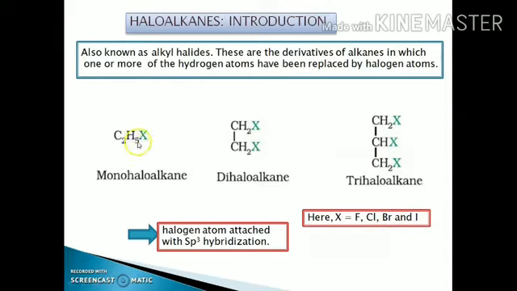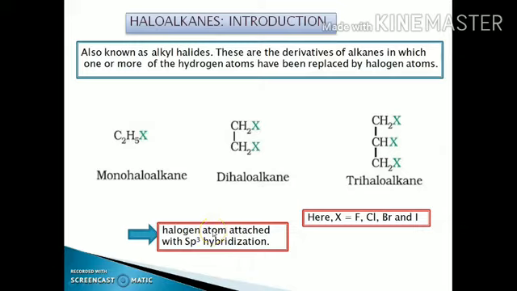If X here is replaced with fluorine, it is called fluoroalkane or fluoroethane. And if two halogen atoms are present, it is called a dihaloalkane. And if three halogen groups are present, then these are called trihaloalkanes. In case of the haloalkanes, the halogen group is always attached to the sp3 hybridized carbon atom.